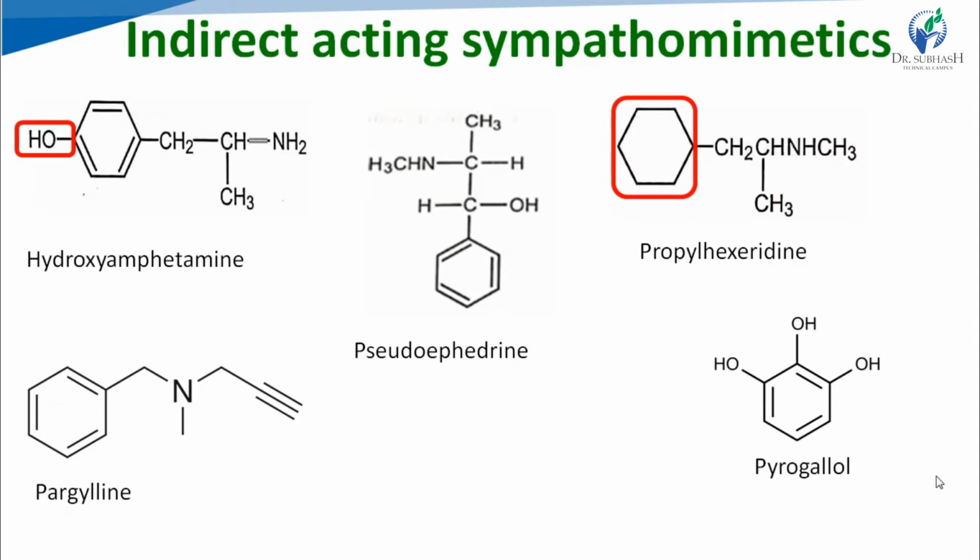Then the next example is pargyline. Here C triple bond CH group is there, right? This group indicates C triple bond CH. And the last one is pyrogallol. In pyrogallol, a benzene ring containing 3 hydroxyl groups is present, right? So these are the structures of indirectly acting sympathomimetics.